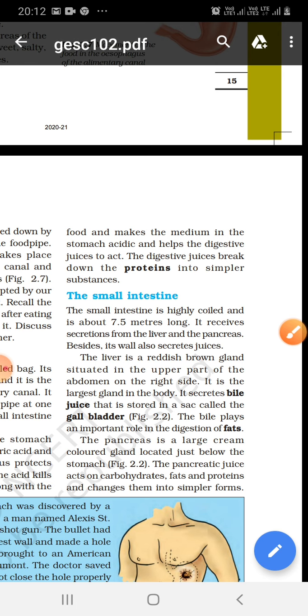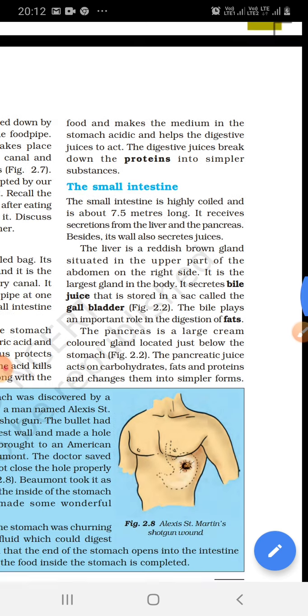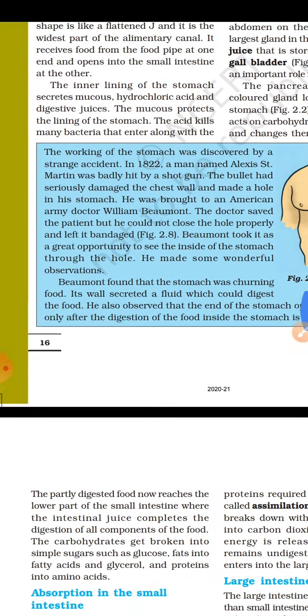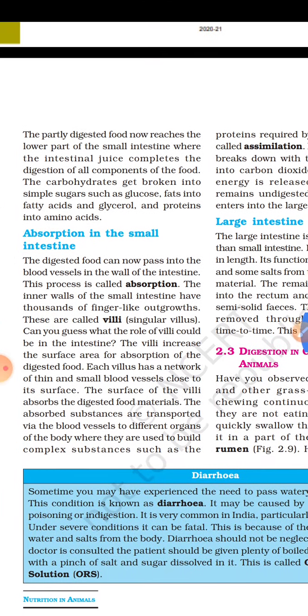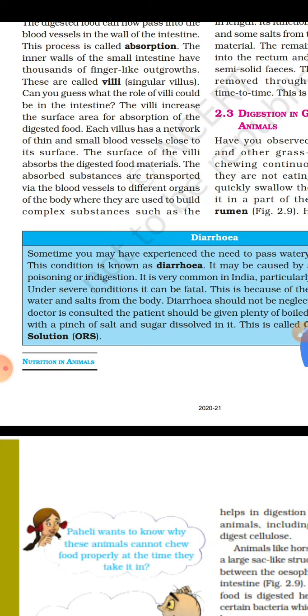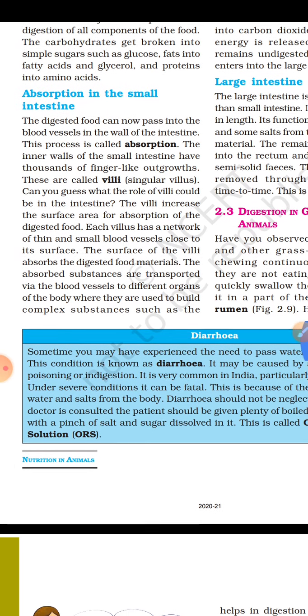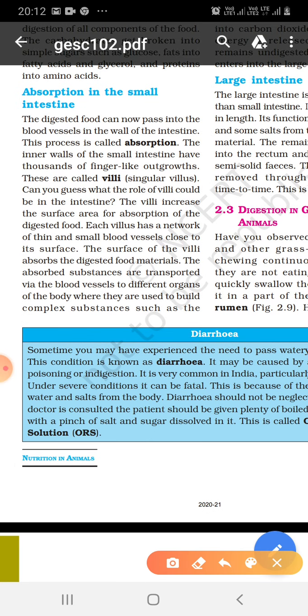So the third step of digestion of food is absorption, that takes place in the small intestine. The digested food can be absorbed by finger-like outgrowths in the small intestine's inner wall.